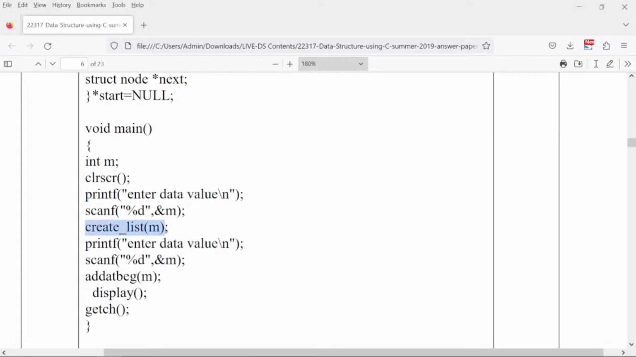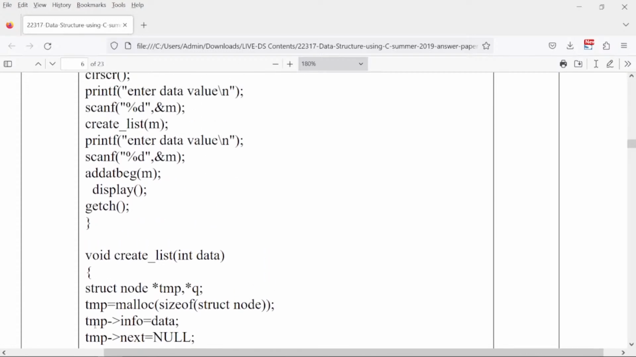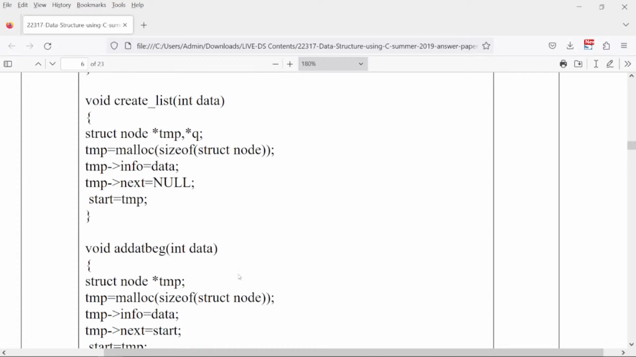Based on that, you are giving control to a function known as create list. So what is create list doing? It's creating your complete linked list. Remember, this is a 4 marks program, so you will have to do it with the help of functions. Whenever you call create list, this is how you are creating your linked list.